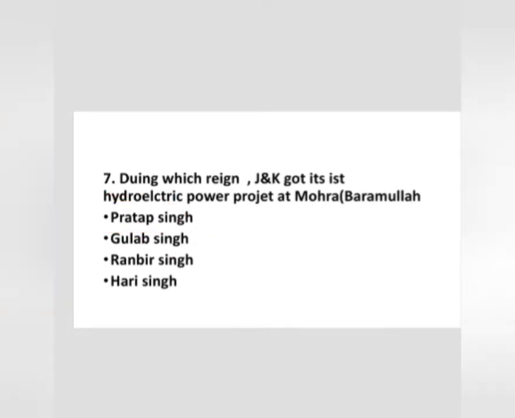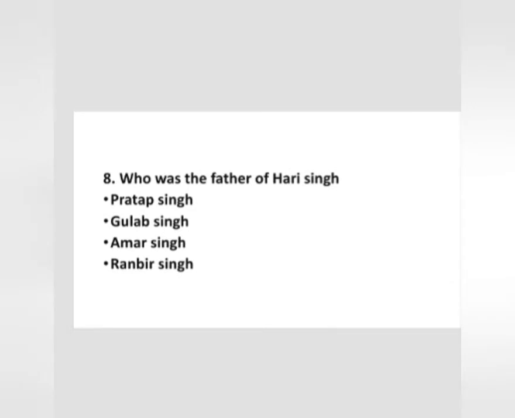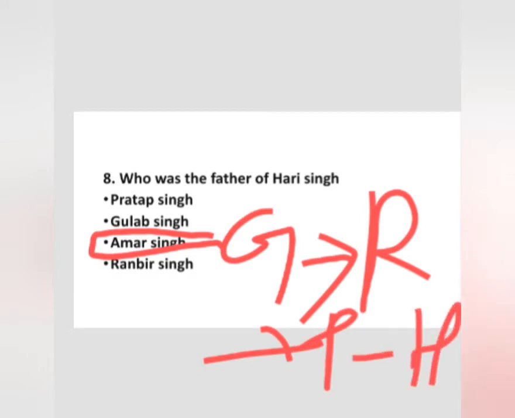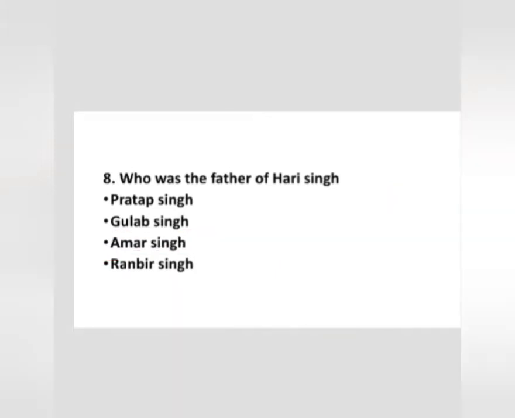Now question number 8. Question number 8 is, who was the father of Hari Singh? Pratap Singh, Gulab Singh, Amar Singh and Ranbir Singh. The father of Hari Singh was Amar Singh. First was Gulab Singh, then came Ranbir Singh, then came Pratap Singh and then came Hari Singh. And Hari Singh was not the son of Pratap Singh. He was the son of Amar Singh.